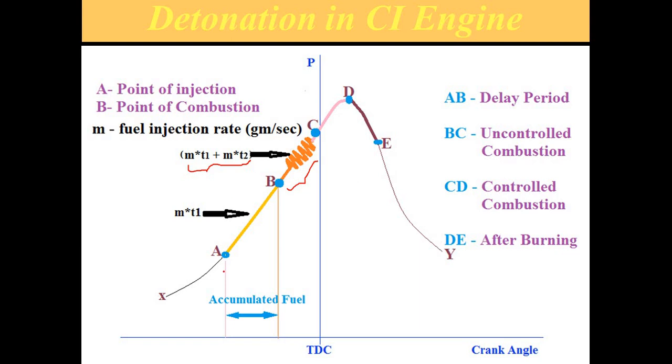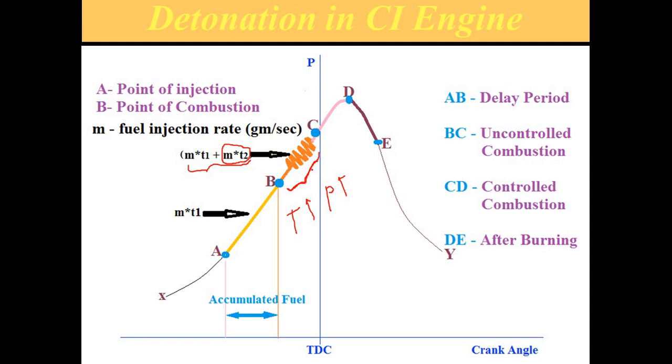If the ignition lag time is high, the amount of accumulated mass is also high, and additional mass is added due to the continuous injection. So the amount of mass is high during the uncontrolled combustion, which rapidly increases the pressure and temperature. So what happens?